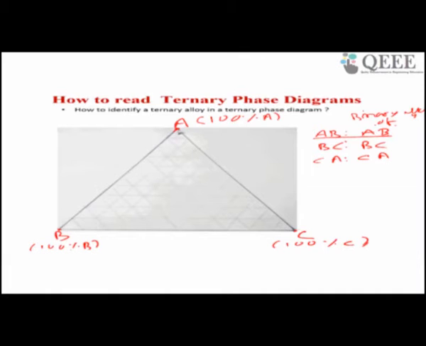Now adjacent to each vertex there is a line. For A, the line is BC.